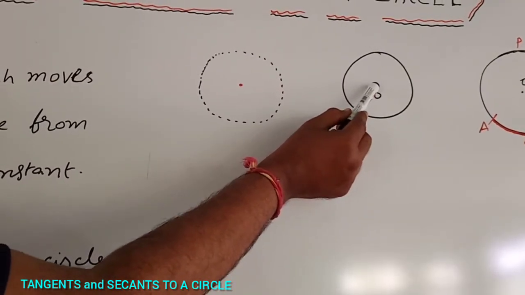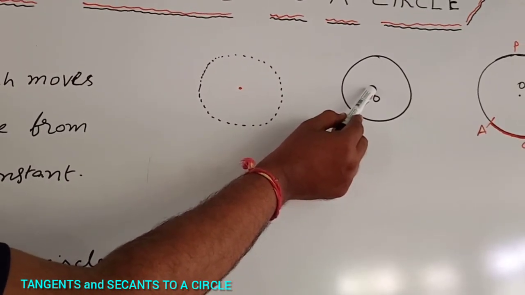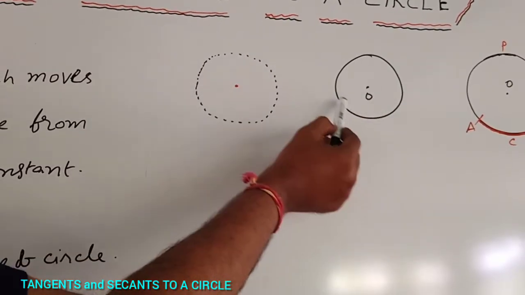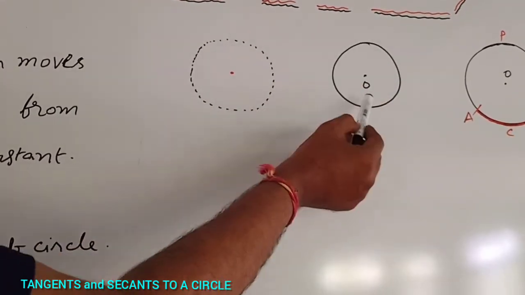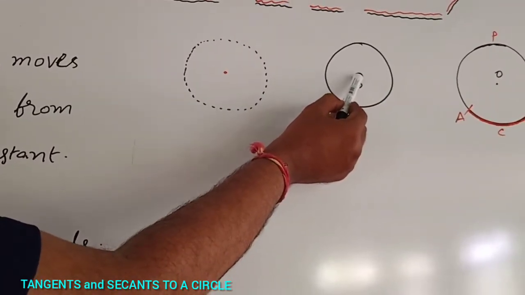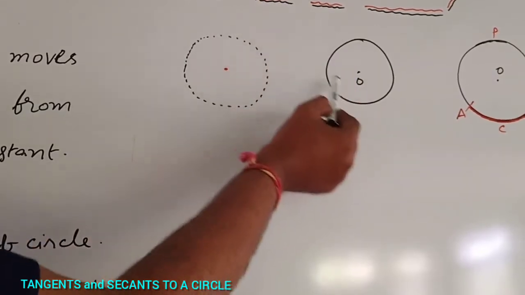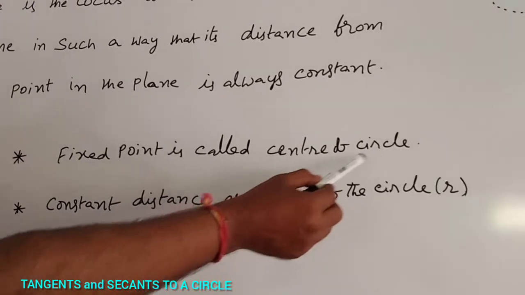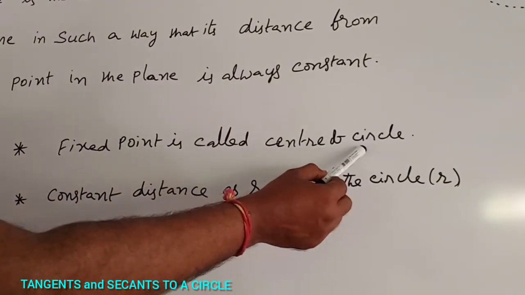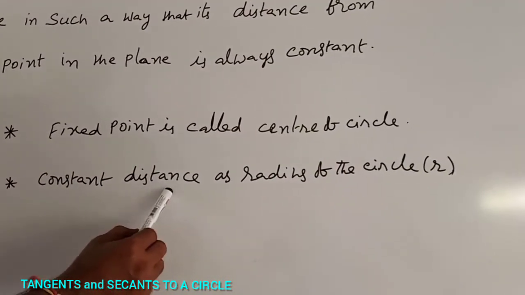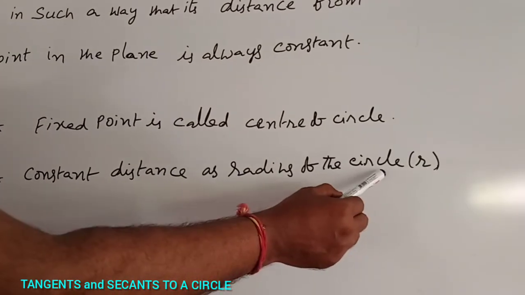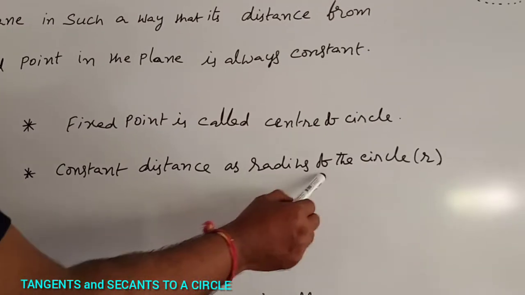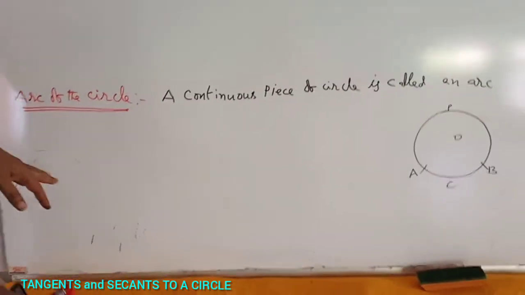That fixed point is called O. That is the center of the circle. Joining the points at a fixed distance is called the circle. So the fixed point is called the center of the circle, and the fixed distance is the radius. The constant distance is the radius of the circle, and that is denoted by R.